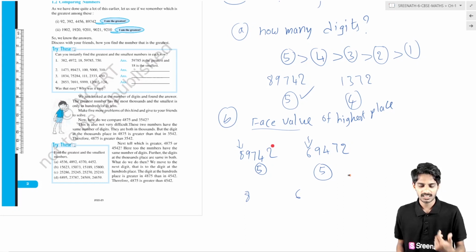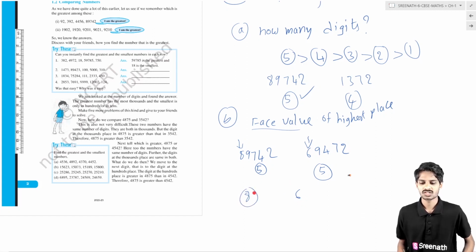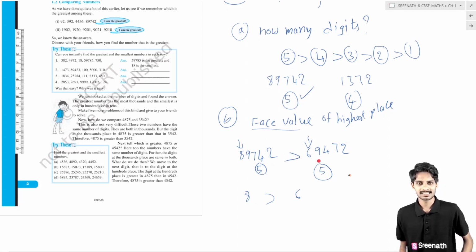What I have said to you: the number which has the highest face value, we call that number the greatest one. Here the face value is 8, here the face value is 6. Which is the highest one, 8 or 6? 8 is the highest one. 8 is greater than 6. So the number 8 is the greatest one, which is in this digit. So this digit is greater than this digit.